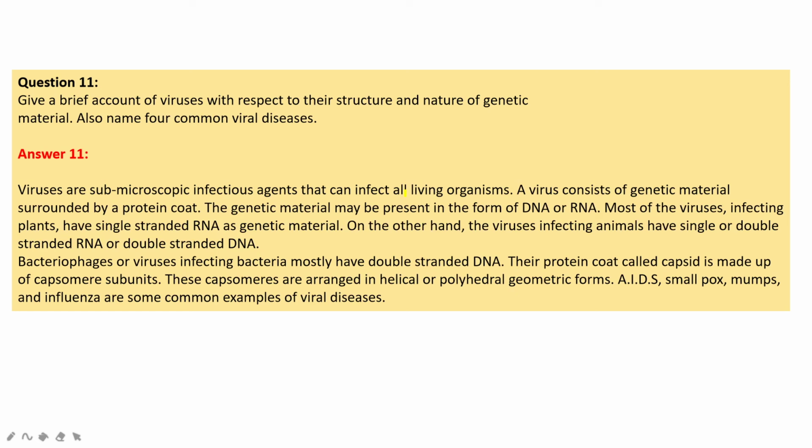Give a brief account of viruses with respect to the structure and nature of genetic material. Also name four common viral diseases. Viruses are submicroscopic infectious agents that can infect all living organisms. A virus consists of genetic material surrounded by a protein coat. The genetic material may be present in the form of DNA or RNA. Most of the viruses infecting plants have single stranded RNA as genetic material.